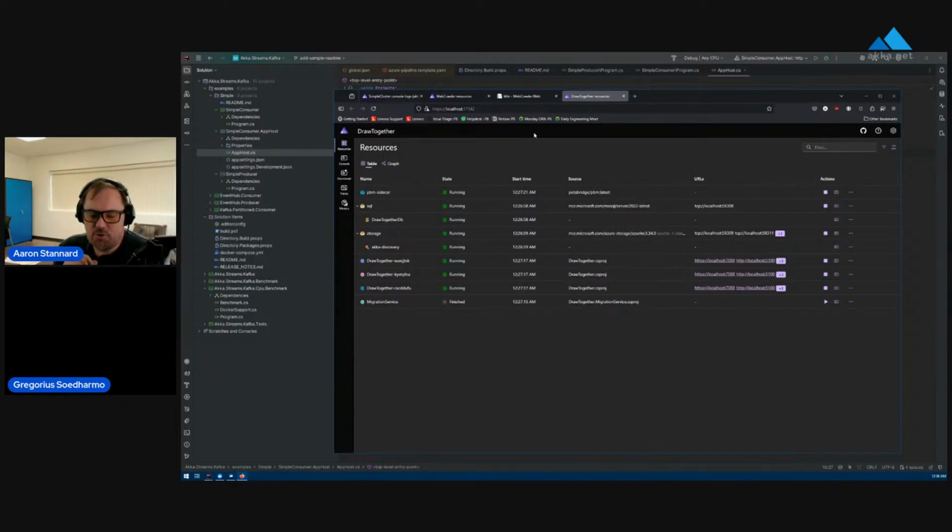Yeah, the only real drawback is if you're dealing with stuff like data volumes, you might have to go through and clean those up if you're trying to get a fresh slate. But you have to explicitly choose to do that. I don't think it creates them by default.